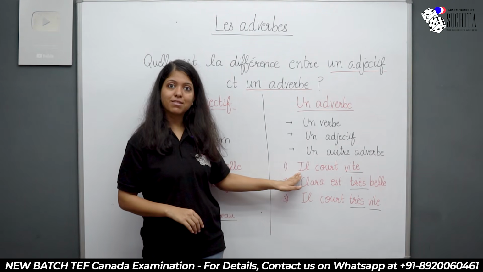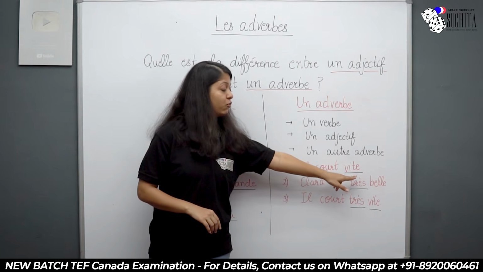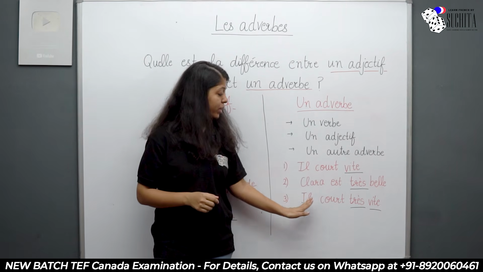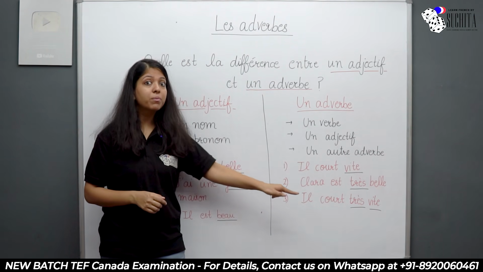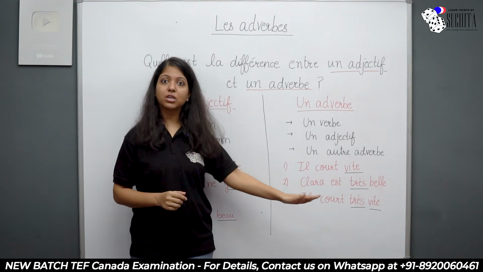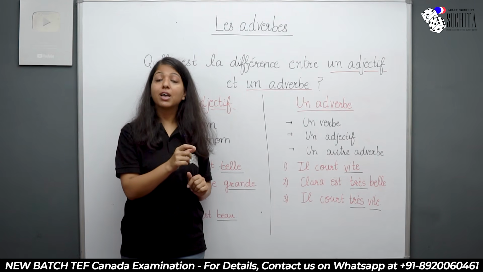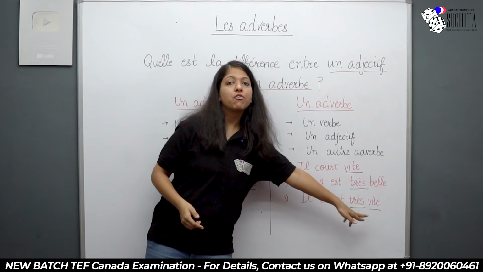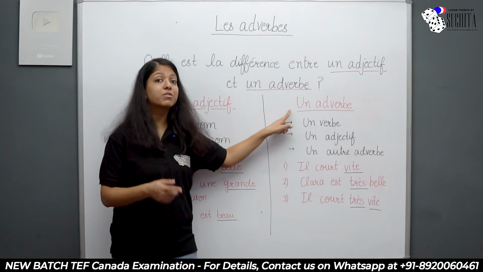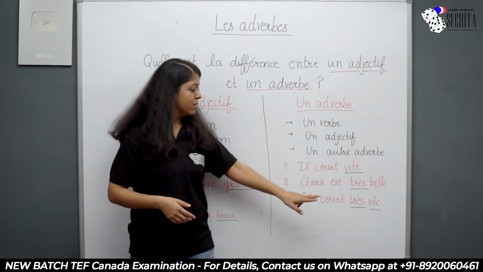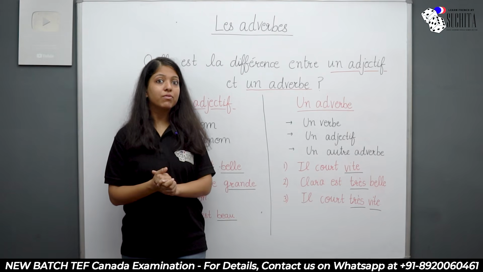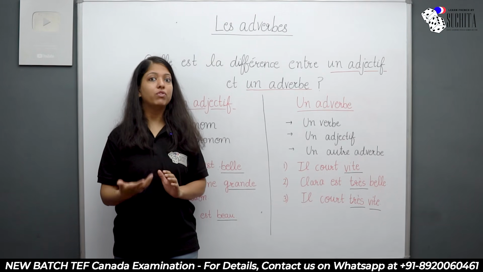Just now we looked at the first example wherein I said il court vite. Vite is my adverb. Why? Because it's telling me the quality of the verb, which is court. So now il court très vite. Vite is telling me the quality of court, and très is telling me the quality of vite. So he runs fast. Fast is telling me the quality of runs, and very is telling me the quality of fast. So this is also an adverb and this is also an adverb, because adverbs tell you the quality of another adverb also. So très is telling me the quality of another adverb, which is vite. Il court très vite. Très is also an adverb and vite is also an adverb.